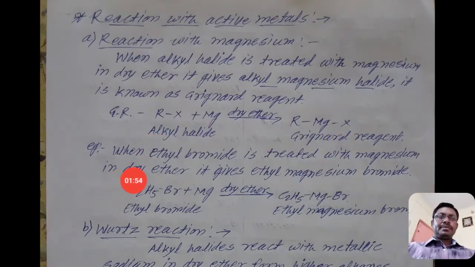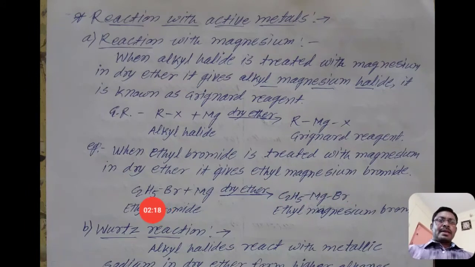For example, when ethyl bromide is treated with magnesium in dry ether, it gives ethyl magnesium bromide. You can take methyl bromide, methyl chloride, any alkyl halide. See here, that is ethyl bromide, C2H5Br.